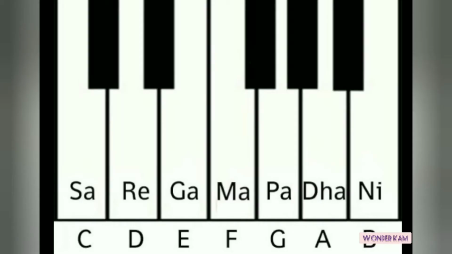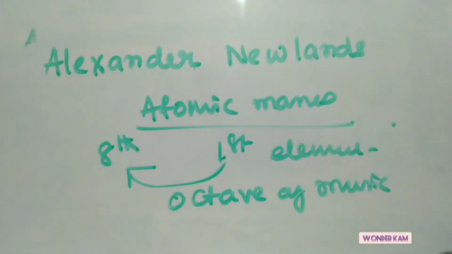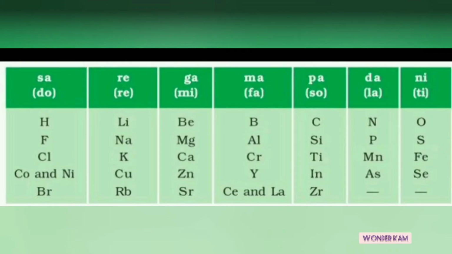Just like this. Here you can observe, after hydrogen, lithium is the first element and sodium is the eighth element in the series, and as per the law of octaves, the properties of sodium are similar to those of lithium. Similarly, the properties of magnesium are similar to those of beryllium, aluminium to those of boron, silicon to those of carbon, and so on. So he named his law the law of octaves, and this is a part of the original form of Newlands' octaves.